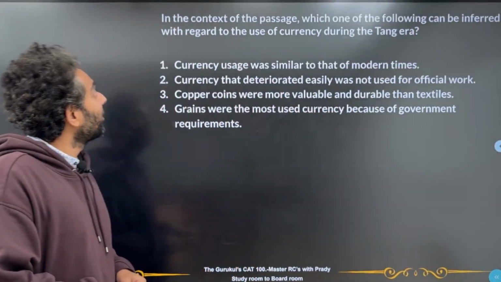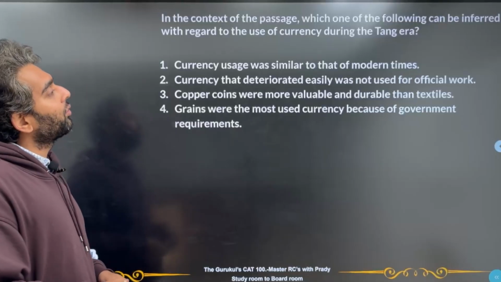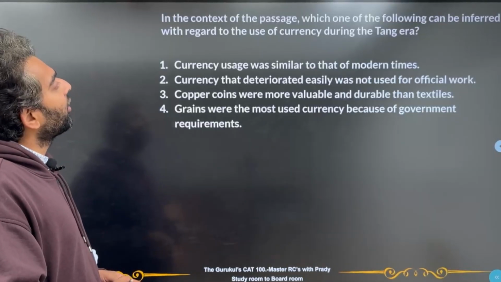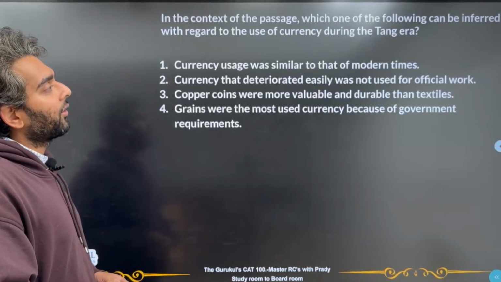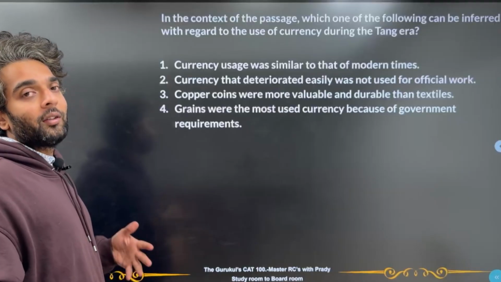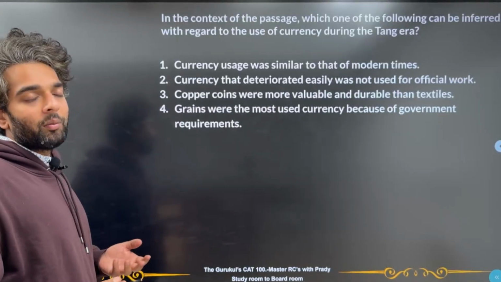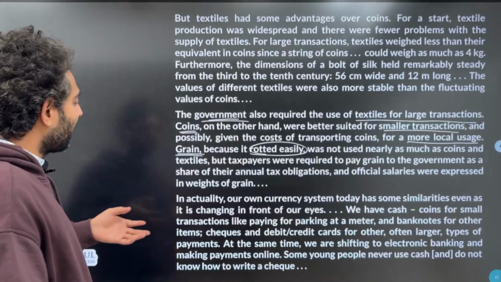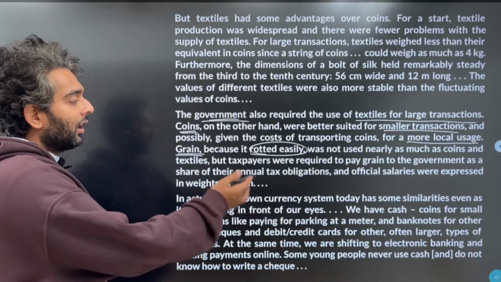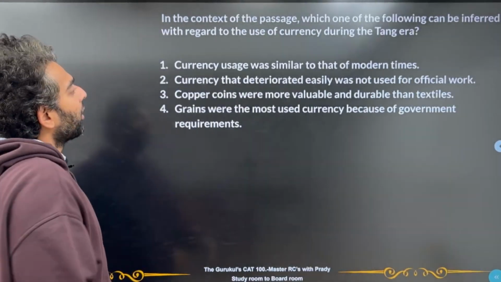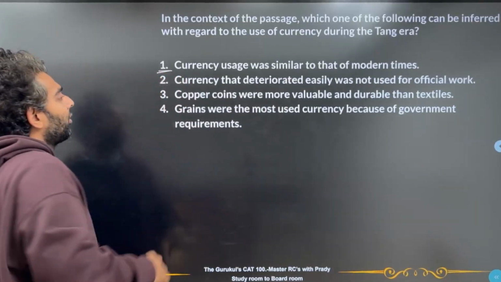The first question says, in the context of the passage, which one of the following can be inferred with regard to the use of currency during the Tang era? So what can I talk about how the currency was used in the Tang era? Currency usage was similar to that of modern times. Obviously, in the last part of the paragraph, he's clearly saying that it has some similarities, right? So we can infer this. So this is a good answer.